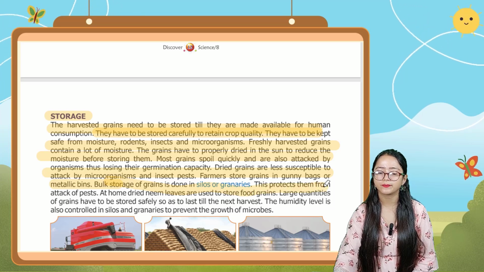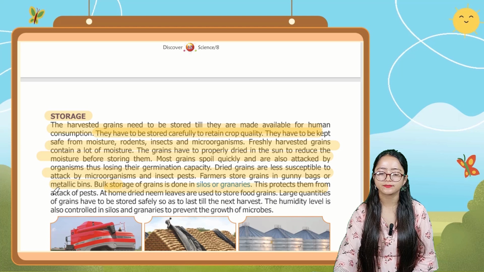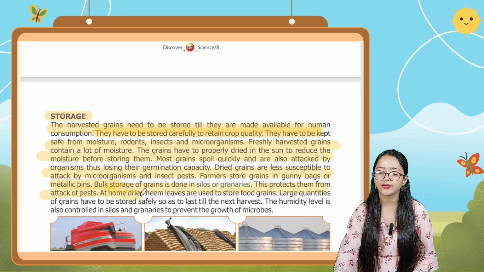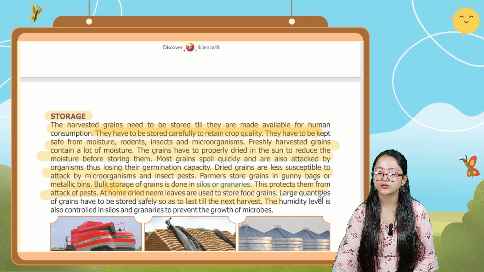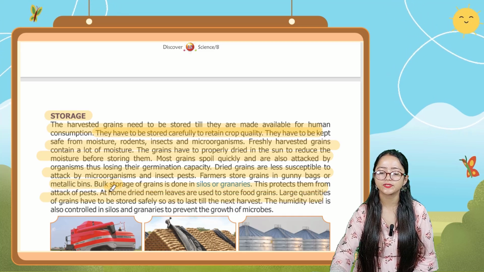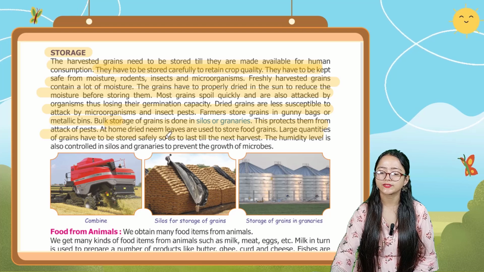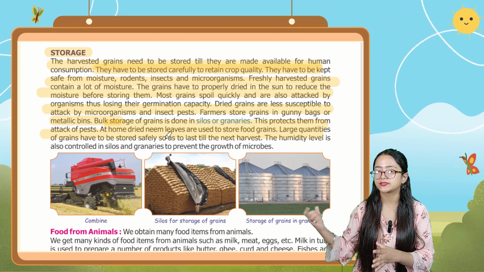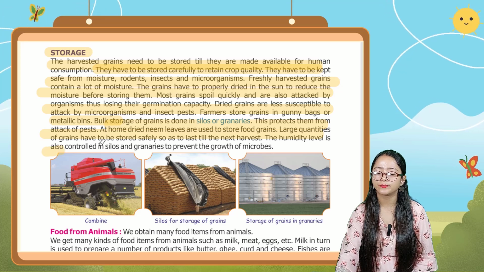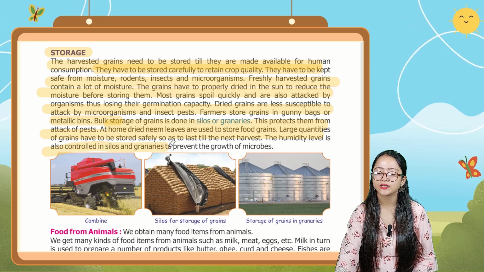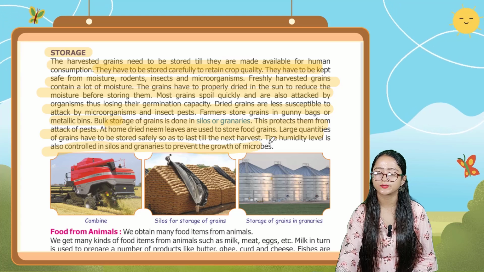This protects them from attack of pests. At home, dried neem leaves are used to store food grains. Large quantities of grains have to be stored safely so as to last till the next harvest. The humidity level is also controlled in silos and granaries to prevent the growth of microbes.